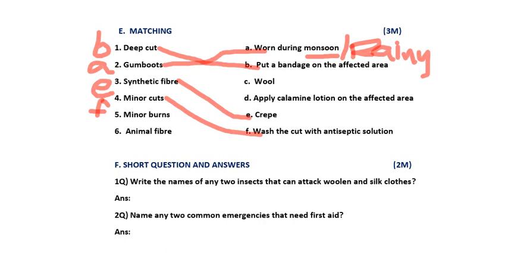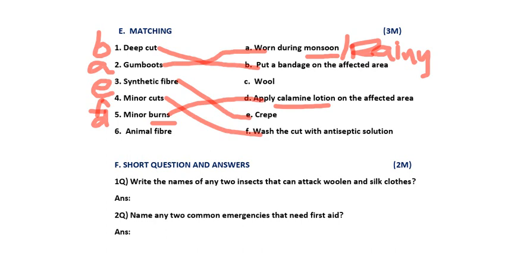And now moving to the fifth one, minor burns. Minor burns means small burns. So what should we do there immediately? We should apply the calamine lotion on the affected area. Means Burnol or any ointment we should apply where it is burnt. So the fifth answer is what, Nana? D. I am writing G here.